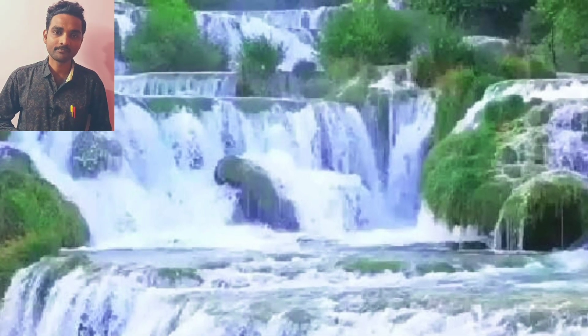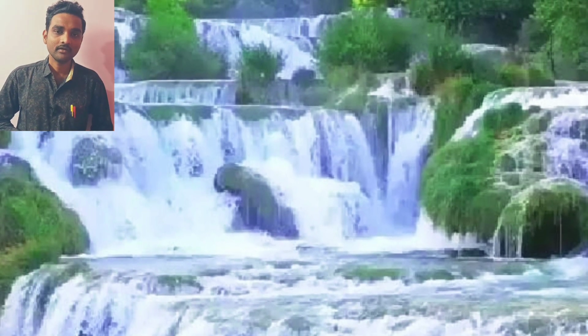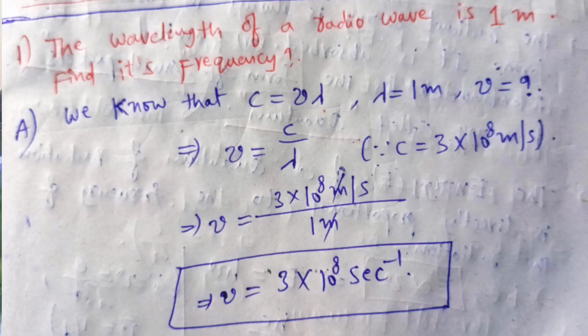Next, let me discuss a small problem. The wavelength of a radio wave is 1 meter. Find its frequency. As we know very well, c is equal to mu lambda, and in the given problem lambda is equal to 1 meter. How to calculate frequency?